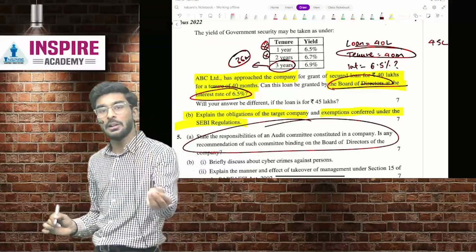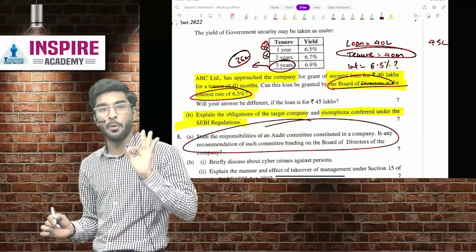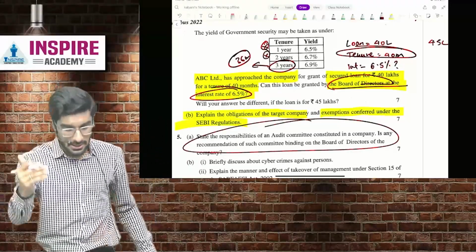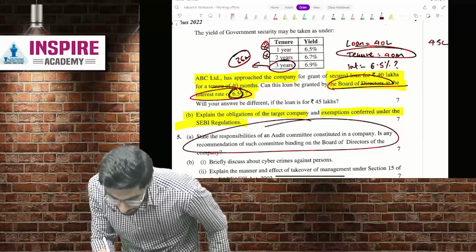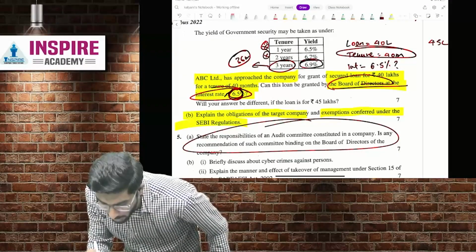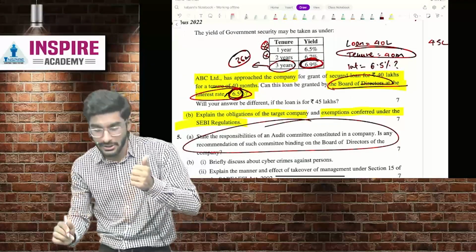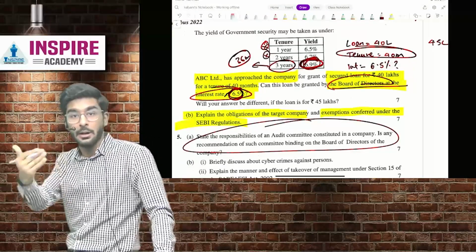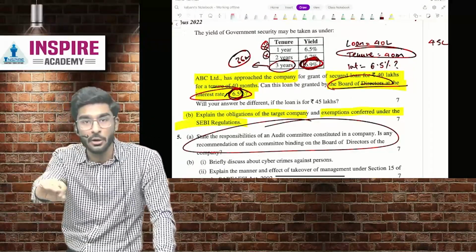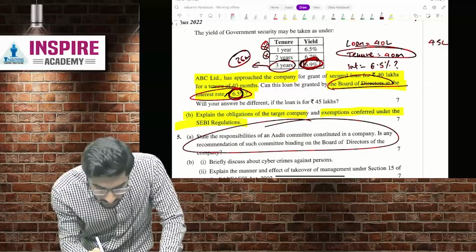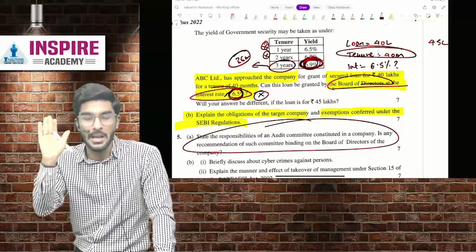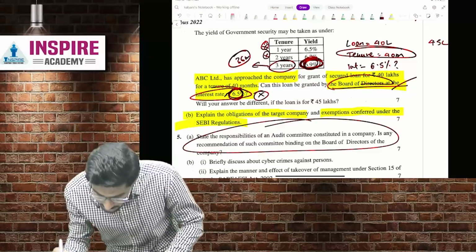Can the interest rate be offered at 6.5%? Can XYZ Limited give a loan to ABC Limited at an interest rate of 6.5%? People, you already know the government security yield carries 6.9%. So can XYZ Limited grant a loan at a rate less than the government securities? The answer is no. So over here, this answer is no. So 6.9% should be the minimum. Okay. So this answer is over.